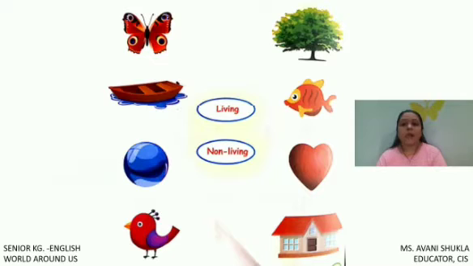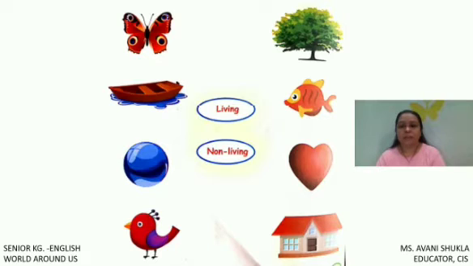Here, children, you will have this kind of page wherein you can see the butterfly, then there is a boat, then there is a ball, bird, tree, fish, heart and house, right? So we have to find out living thing and non-living thing, right?